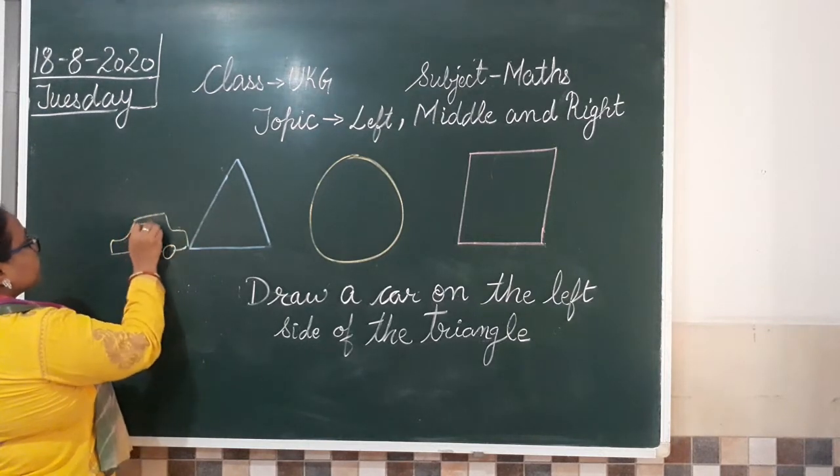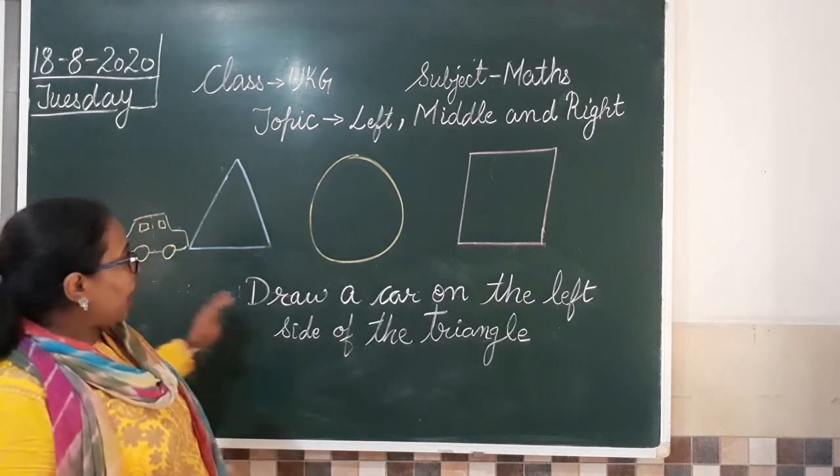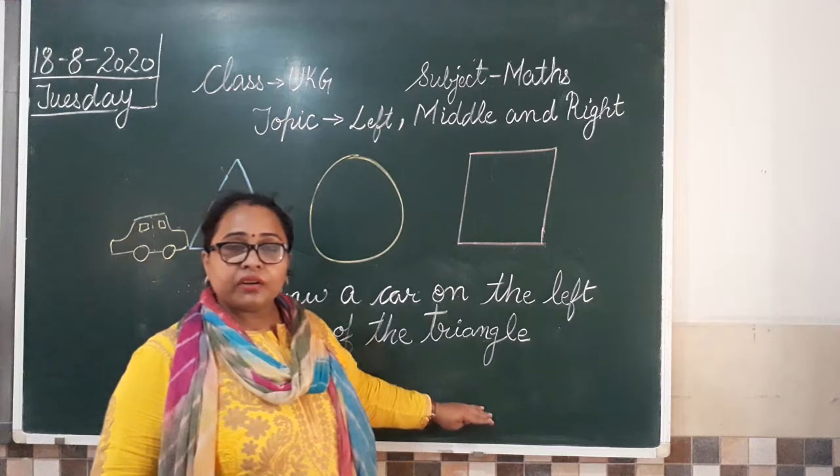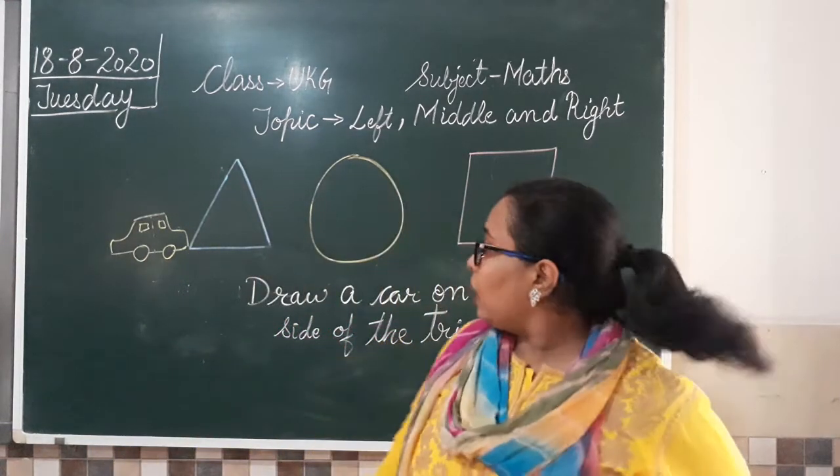Like this. So I have drawn a car on the left side of the triangle. Is that clear to all? Now